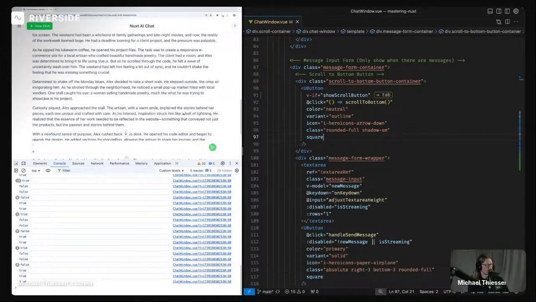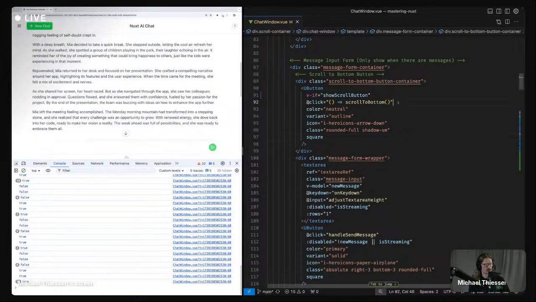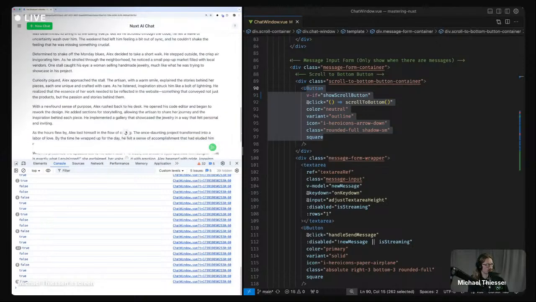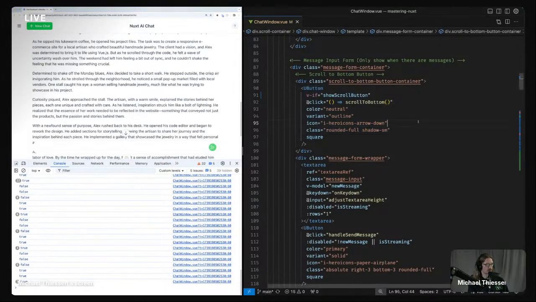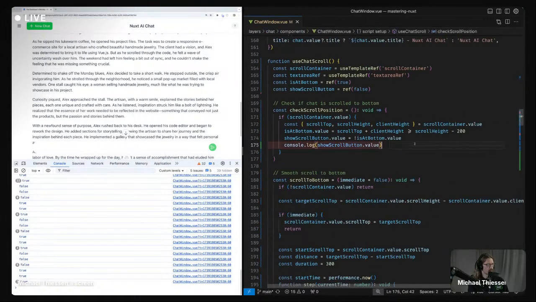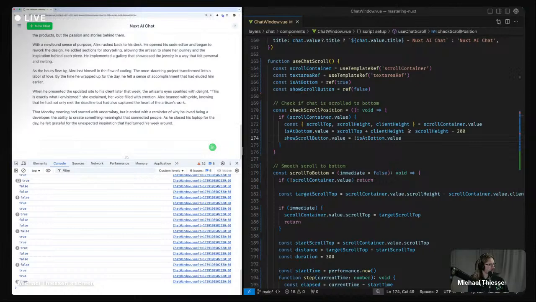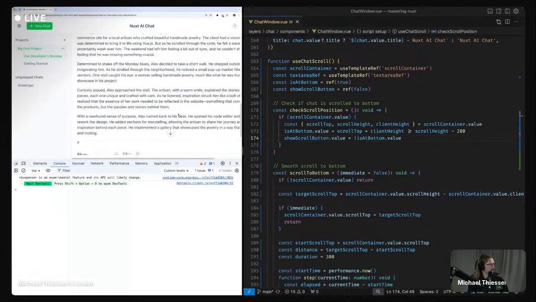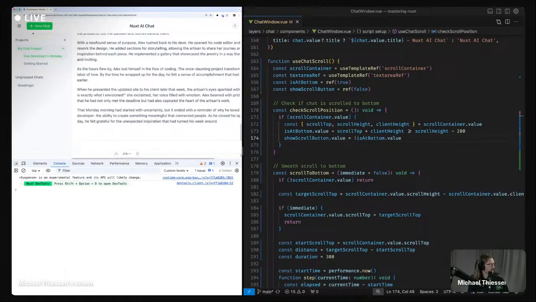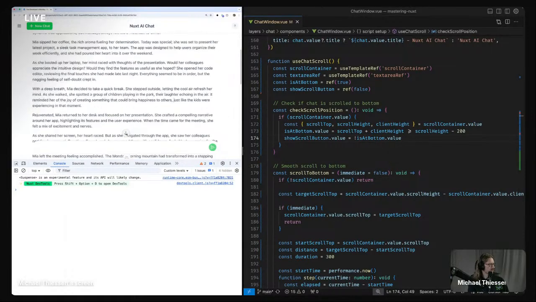Because the v show toggles the display property in the CSS, I'm wondering if I maybe have some styles somewhere that set this button, or I'm using Next UI, so maybe Next UI styles are taking precedence over that. I don't know. Either way, that works now. So that's great. Okay, great. So it shows up and we can click and it scrolls down.